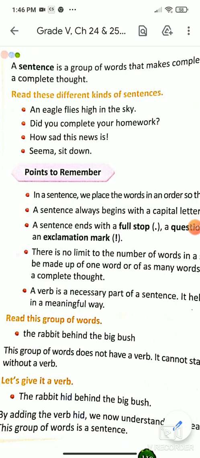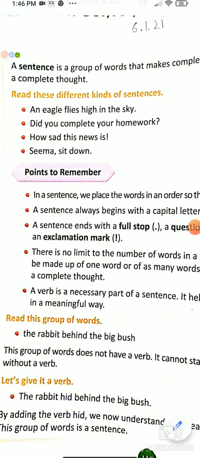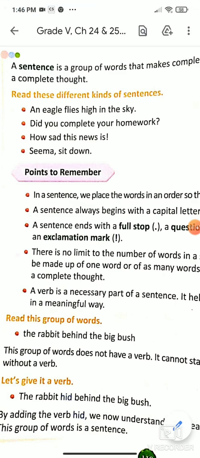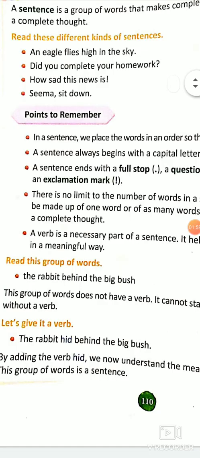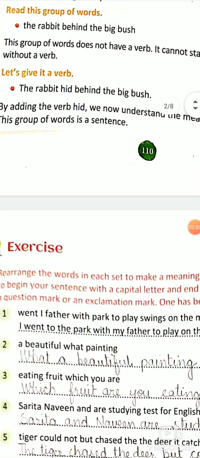When it comes to the question mark, they are called interrogative sentences. When we talk about the exclamation sign, it is called exclamatory sentences. They express sudden feelings and emotions. And Seema, sit down, it's a command. Whenever we talk about commands, orders, requests, and advice, these all four things in grammar are called imperative sentences.